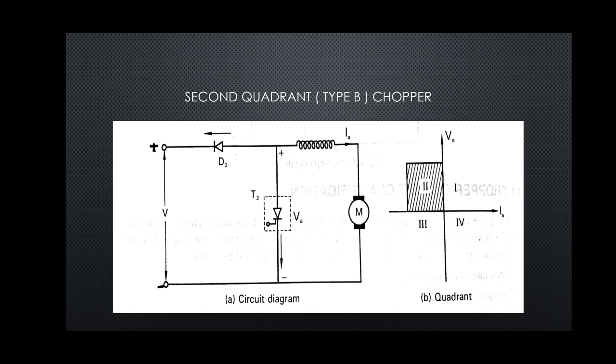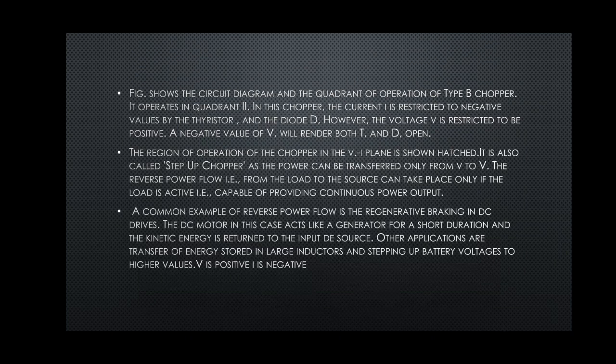When we see the diode in the circuit diagram, it indicates that no current will flow from source towards the load. Let us understand how the circuit works. It is a type B chopper. It operates in the second quadrant. In this chopper, the current IA is restricted to negative value by the thyristor T2 and diode D2.